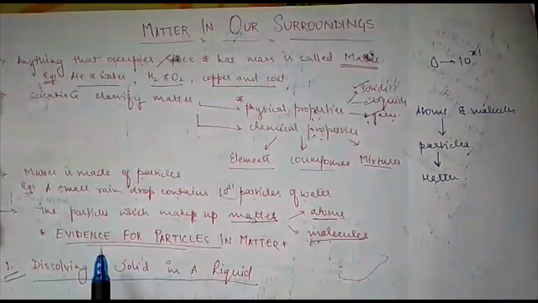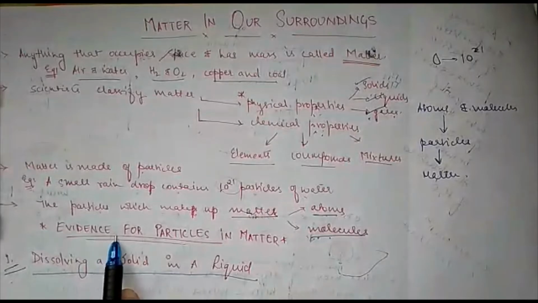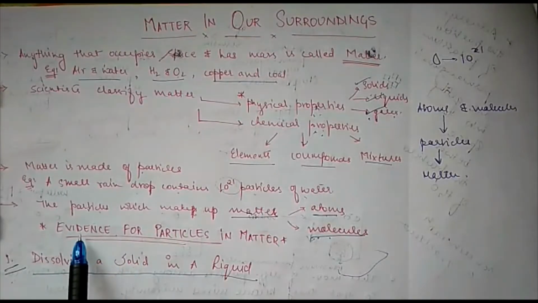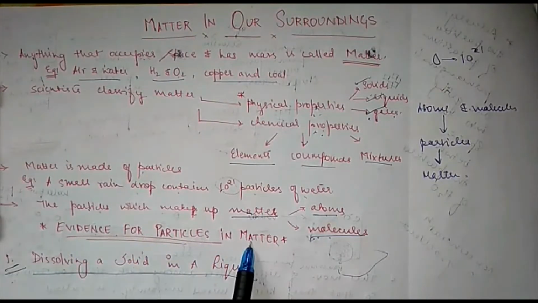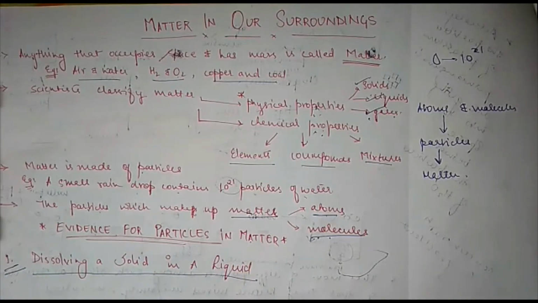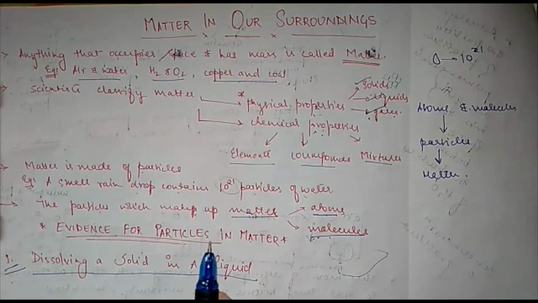Now this is our second part of this chapter, that is evidence for particles in matter. Here I am going to give you some examples, or evidences, or experiments through which you will understand very easily why we say that every matter is constituted of particles.